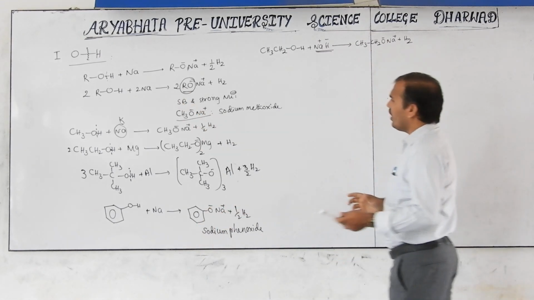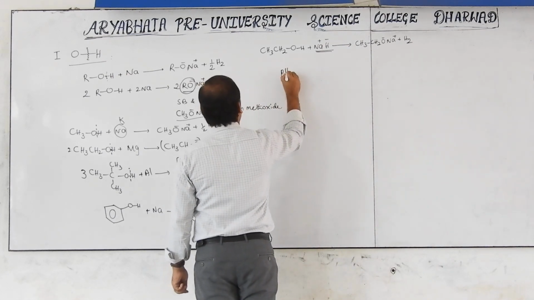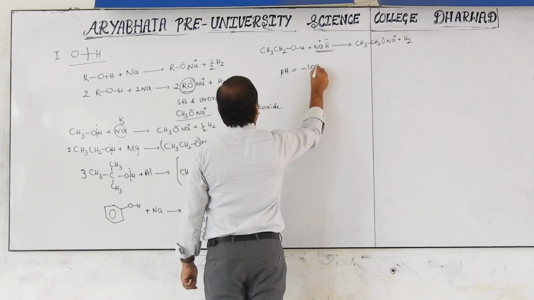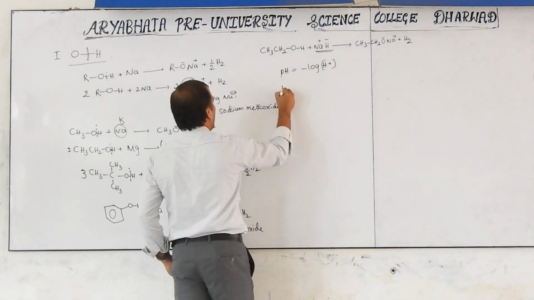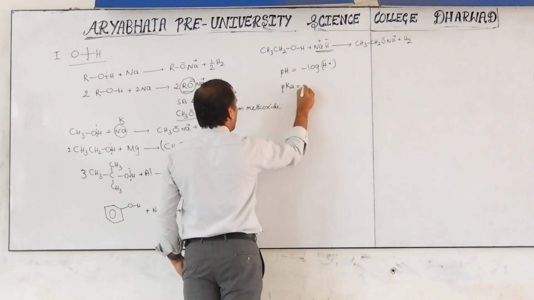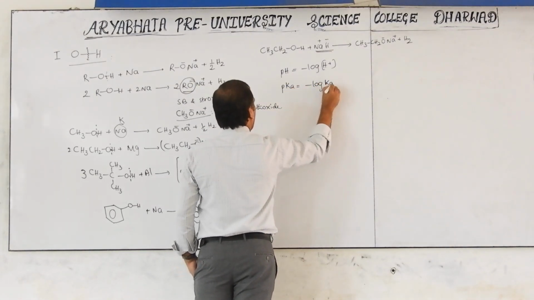Okay? And one more thing you may well know, pH is minus log of H plus concentration. Similarly, pKa is equal to minus log Ka.